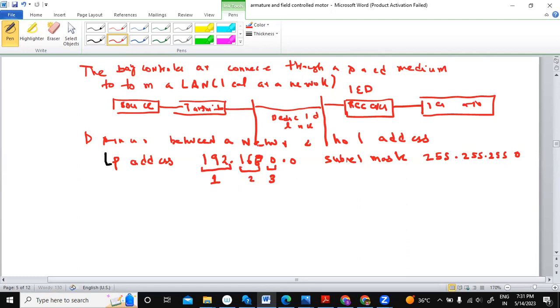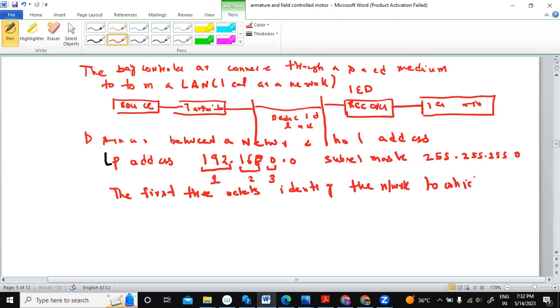In this case, the first three octets identify the network to which the PC is connected.